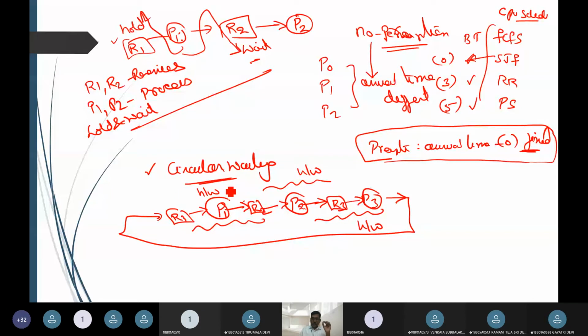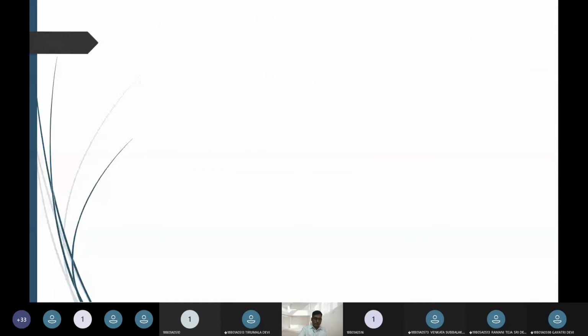So I can say that process P1 is going to hold resource R1 and ask for resource R2, which is with process P2. I can say that process P3 is holding resource R3 and it is going to ask for resource R1, which in turn is held by process P1. So this element we are going to call circular waiting.